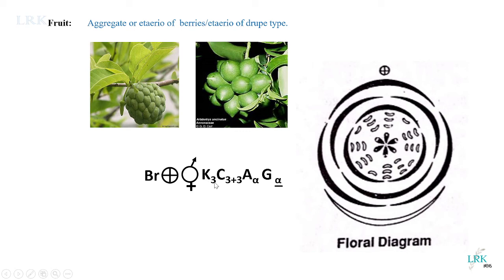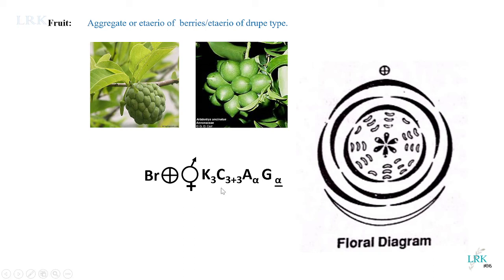So calyx is 3, polysepalous. Corolla is 6, present in 2 whorls, 3 plus 3, and they are also polypetalous in condition. Androecium, the stamens are infinite in number, so we show the infinity symbol, and in the gynoecium the carpels are also infinite in number, and the ovary is superior. In a superior ovary, all the other parts develop from below the ovary. So we have to put a dash below the ovary symbol. This denotes a superior ovary or hypogynous condition.